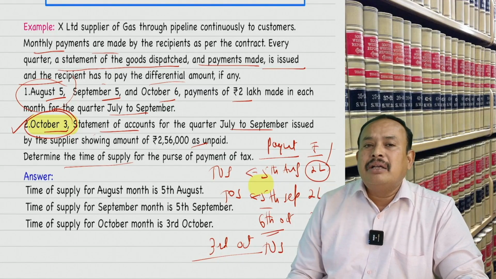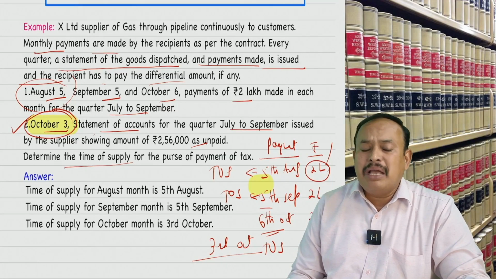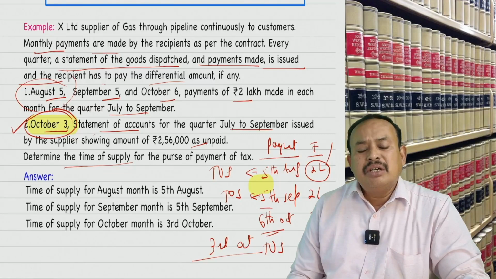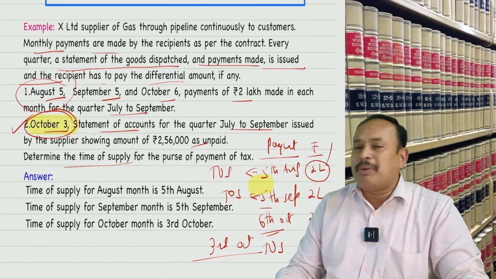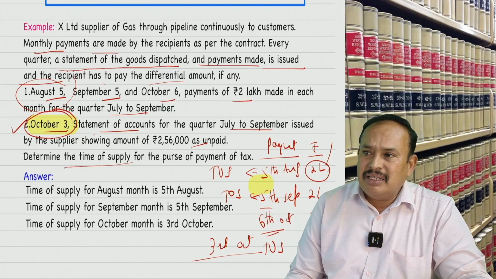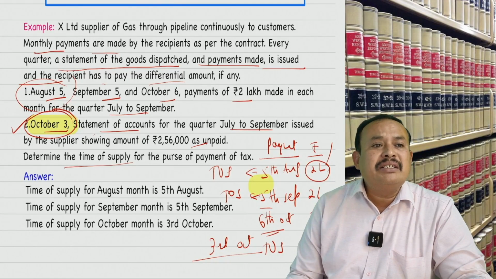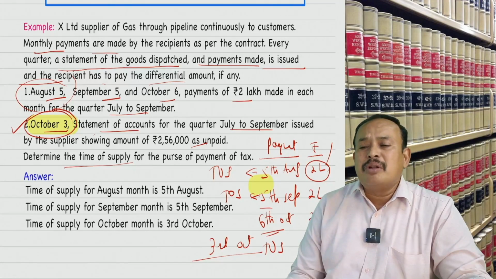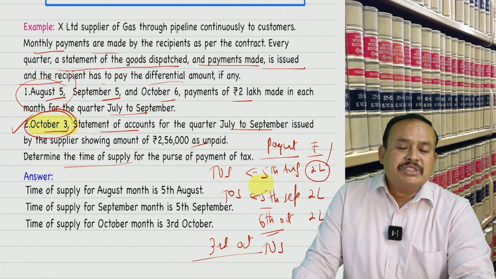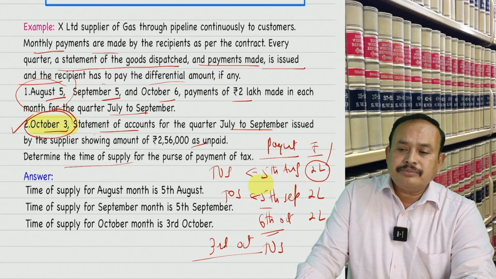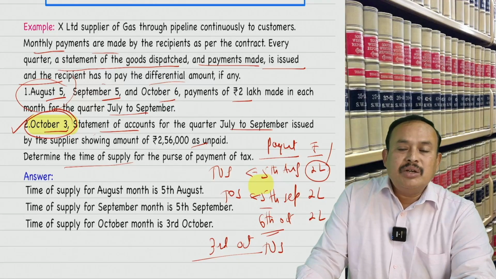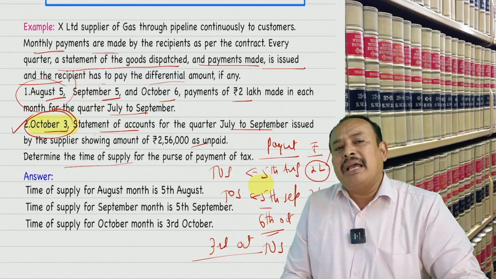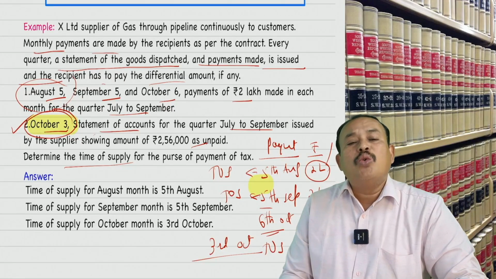Now please come back. Under the supply of goods, time of supply, miscellaneous points I am referring. Just now we referred to continuous supply of goods, and before that, goods sent on sale or approval basis. Furthermore, there are more points. What about time of supply in case of supply of goods, voucher?